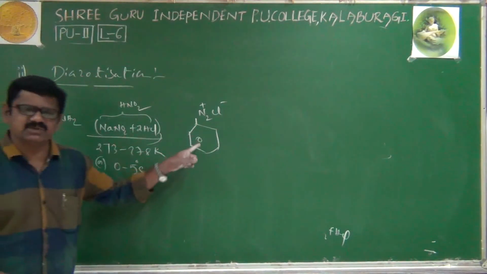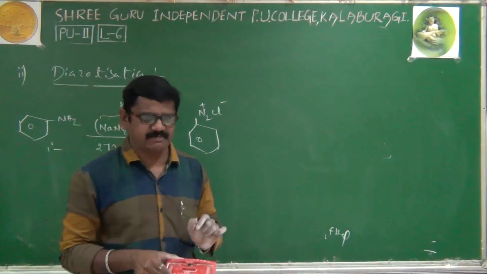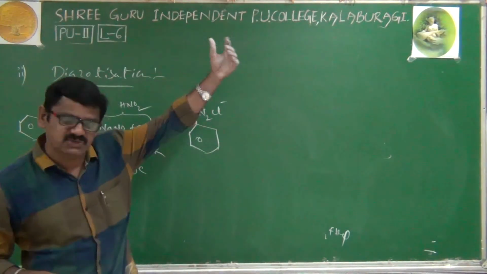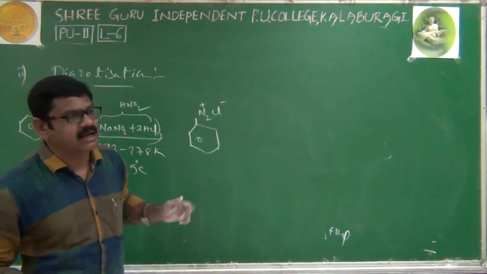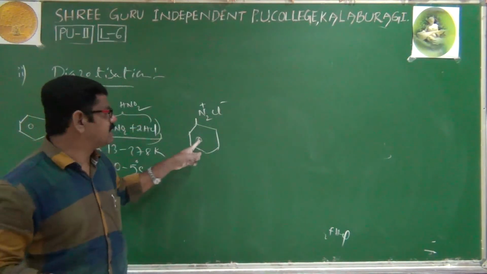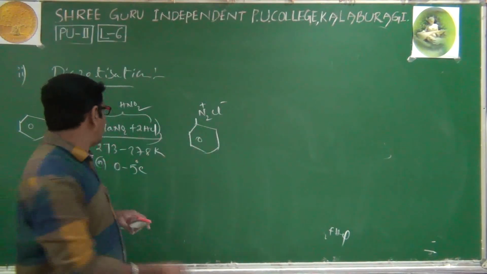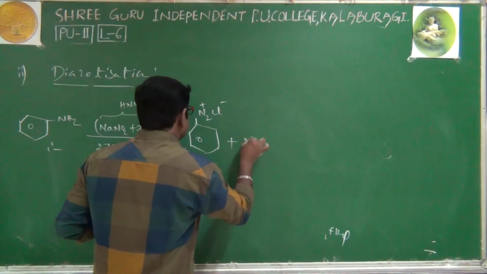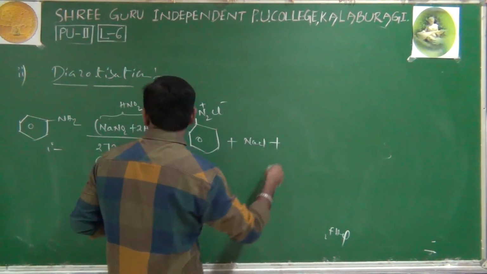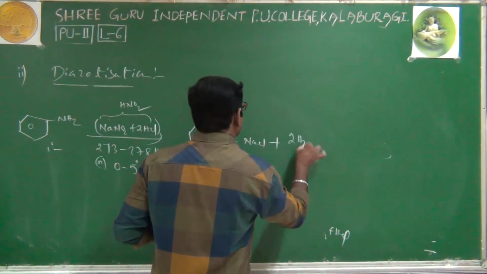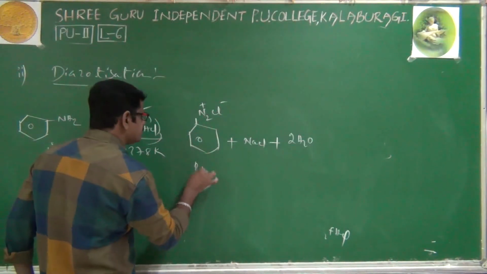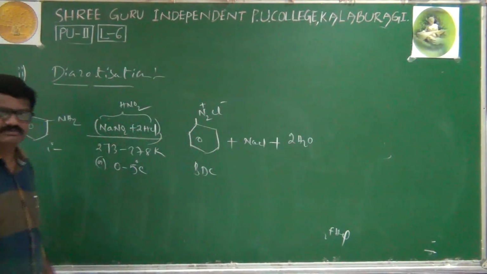Here I am not keeping benzene diazonium chloride in brackets. Previously the alkyl diazonium chloride was kept in brackets because it was unstable, but this compound is not unstable, it is stable. The byproducts obtained are NaCl and H2O. Its name is benzene diazonium chloride.